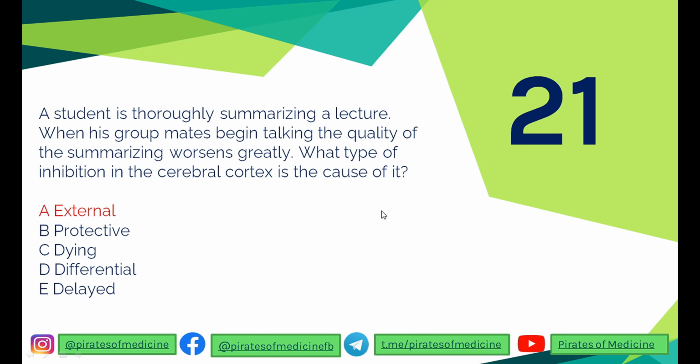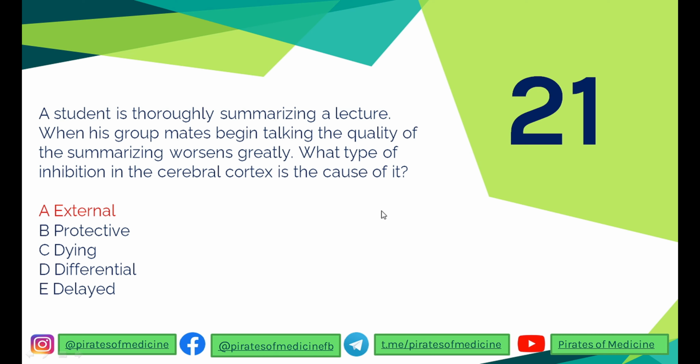So this is the question from Mr. Pavlov again. Pavlov was a Russian scientist and he gave various concepts. So first of all, let's understand this. You can understand this from the question itself. The person was doing a work using his central nervous system, and the inhibitory response came from an outside source, the groupmates who were talking. So this is an external type of inhibition when the inhibitory stimuli comes from outside.